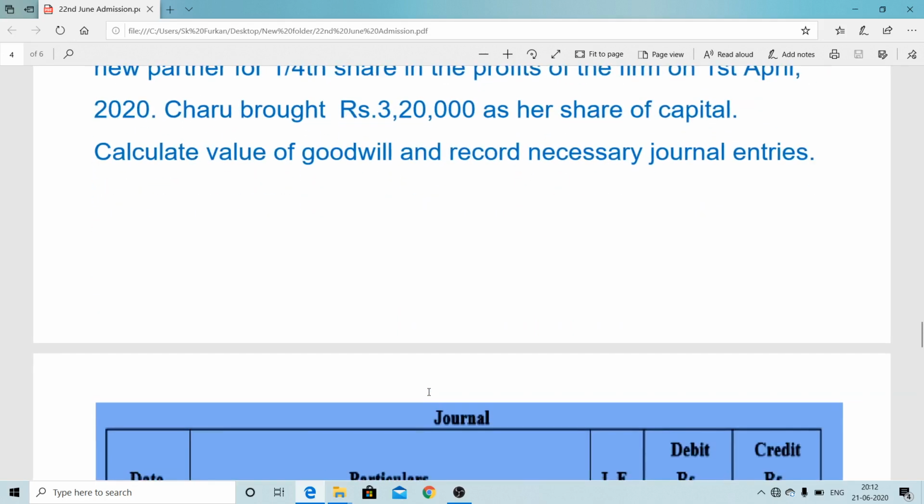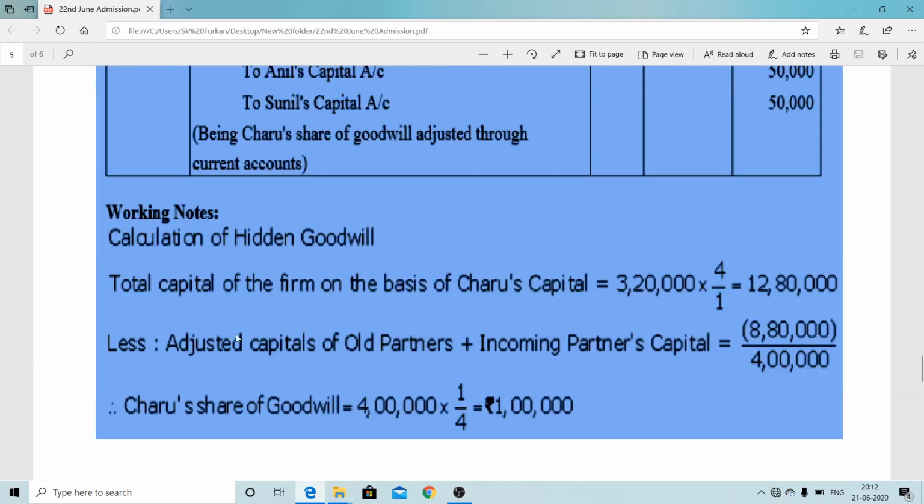Now you can check the calculation here. Calculation of hidden goodwill: the total capital on the basis of the incoming partner is 3,20,000 into 4 by 1, that is 12,80,000. Whereas the old partners' capital, altogether added, is 8,80,000. So the difference, 4 lakhs, is the goodwill.